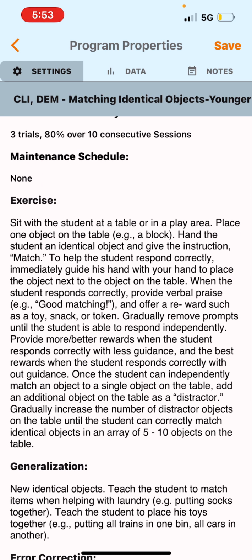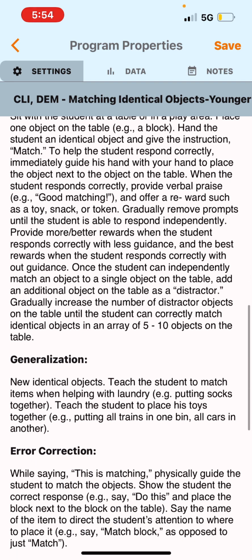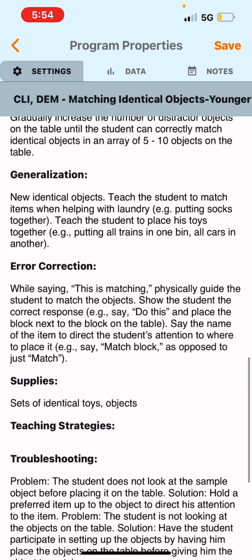The BCBA will also give how to actually perform the exercise. Sit with the student at a table, place one object on the table, example block, hand the student an identical object, give the instruction, match. So if you read that, it'll kind of tell you how to perform the skill. Then there's the generalization. Once the child reaches generalization, that's what it's going to look like.